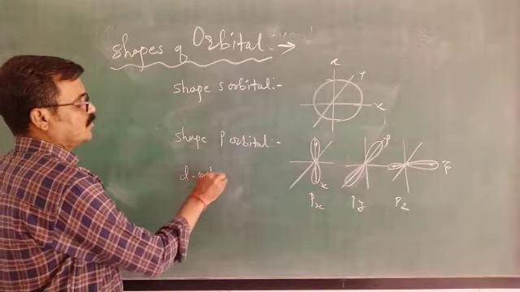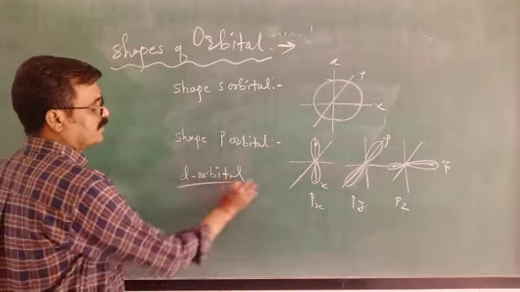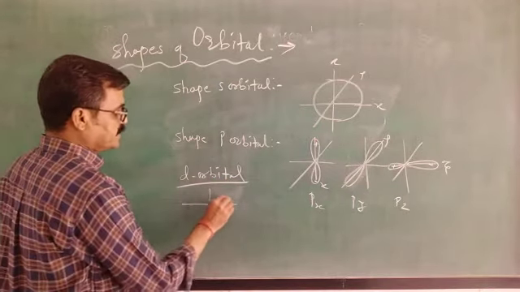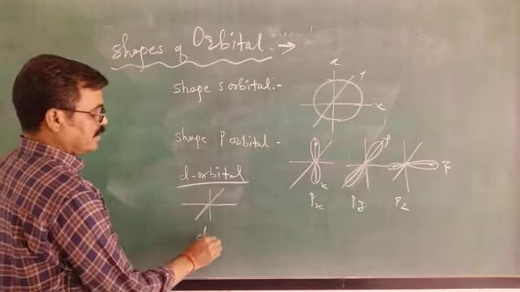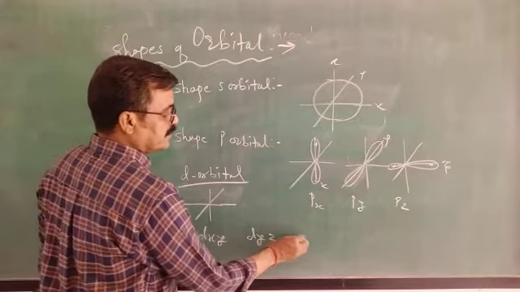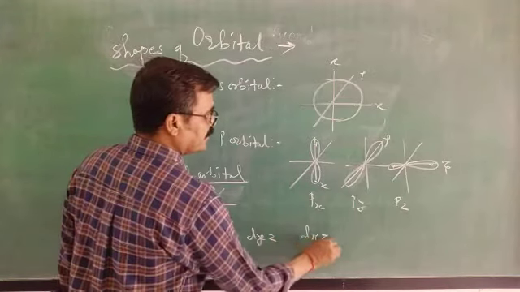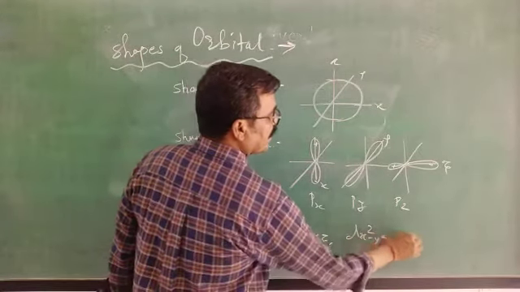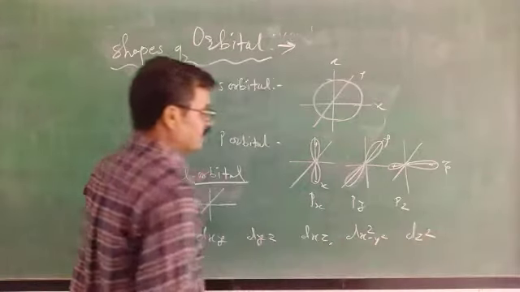Now d orbitals are double dumbbell shape, that is dxy, dyz, dxz, dx square minus y square and dz square.